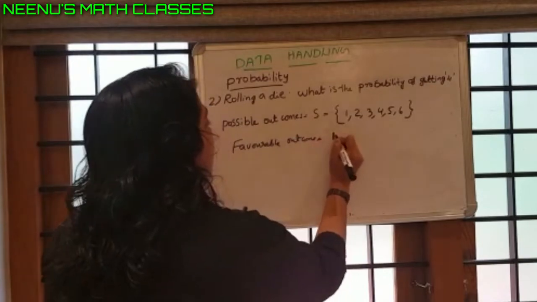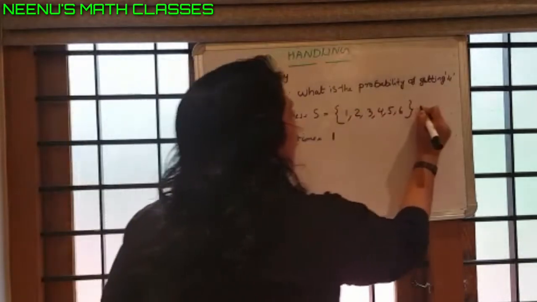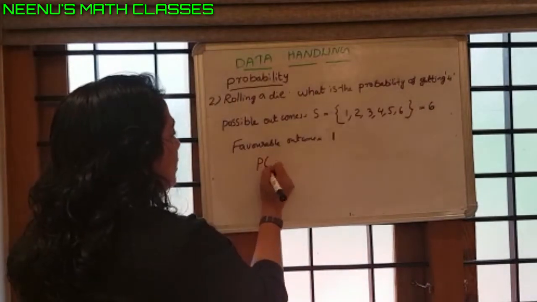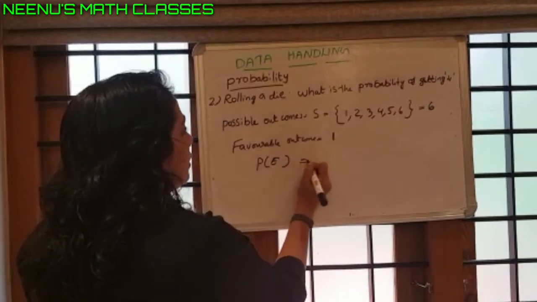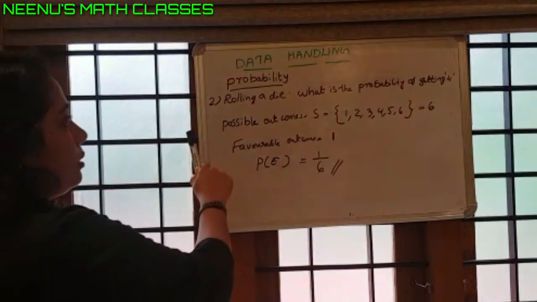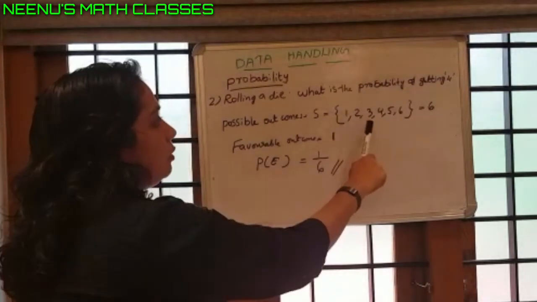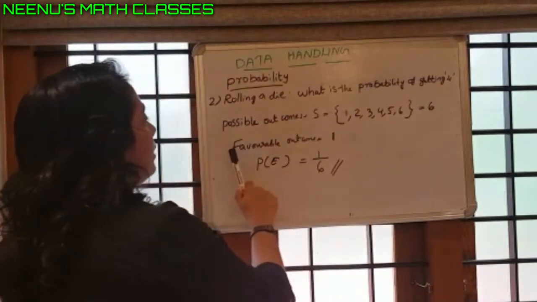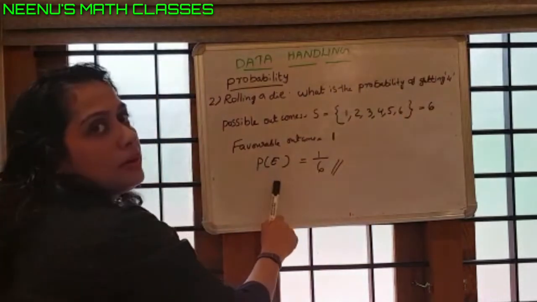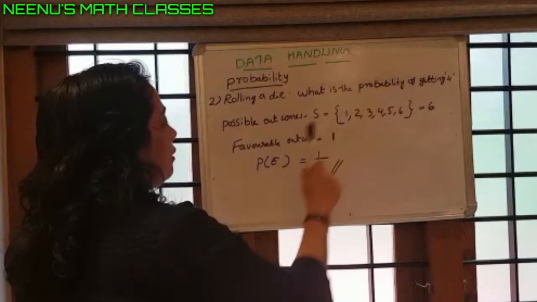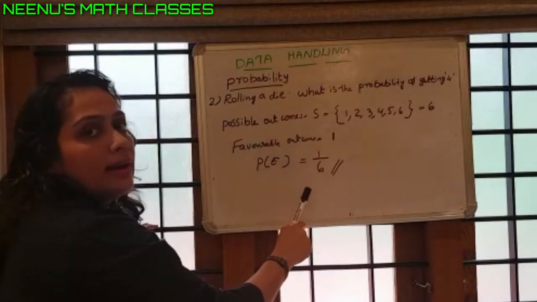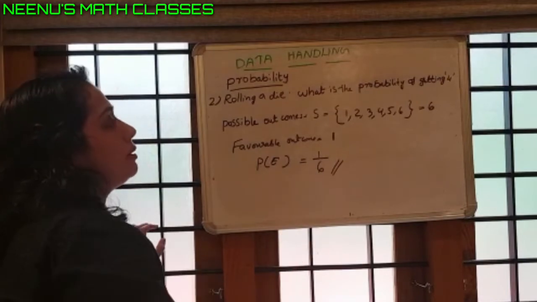The favorable outcome is 1. The total number of possible outcomes is 6. Then the probability of getting 4 is 1 by 6. The possible outcomes are 6: 1, 2, 3, 4, 5, 6. Then the favorable outcome is only 1, the number 4. So the probability of getting 4 equals 1 by 6, that is favorable outcomes by total number of possible outcomes.